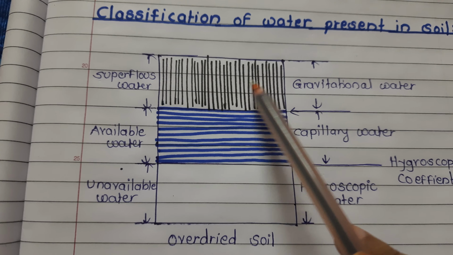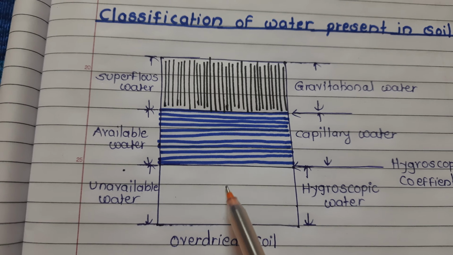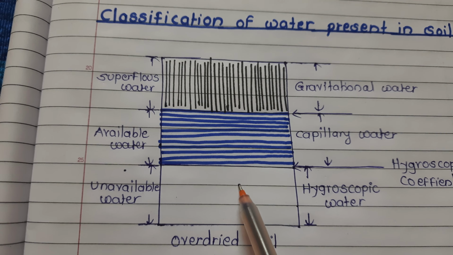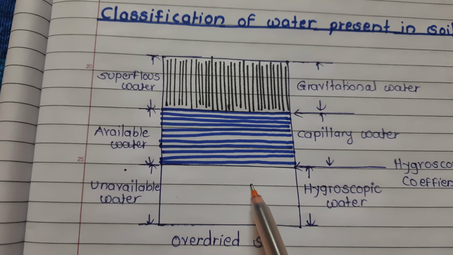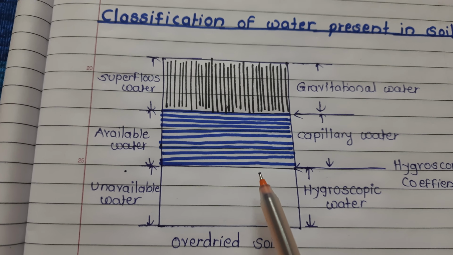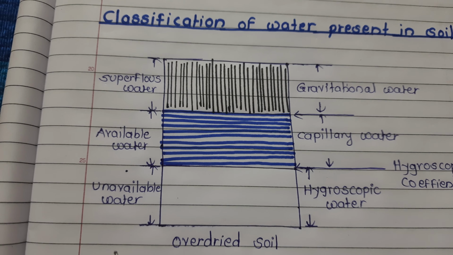Action of gravity in this portion, action of capillarity in this portion, but the water from this portion is not capable of movement by gravity or capillarity forces.